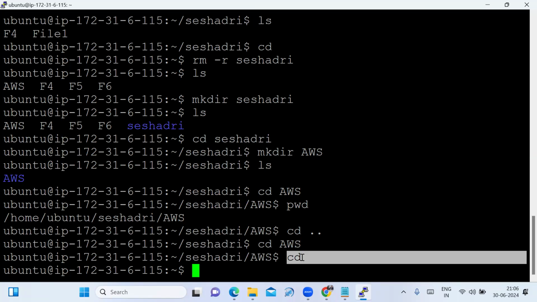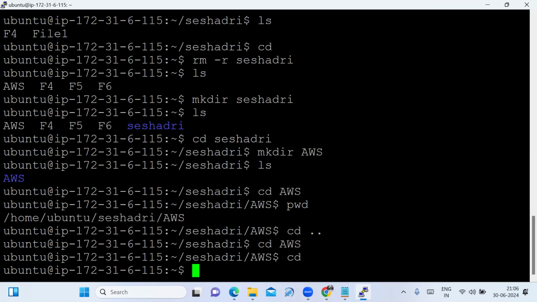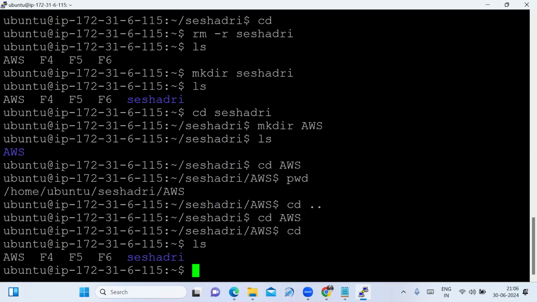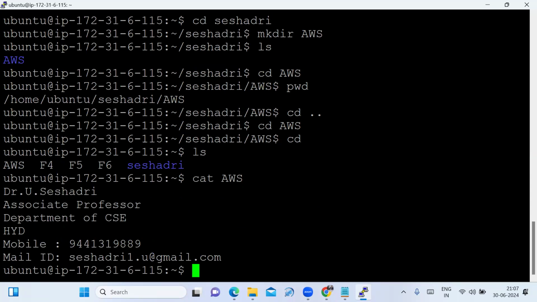Fine. Now, here I am typing the ls command. Those are the files. To read the content, what do we have to use? cat file name. That is to read the content.